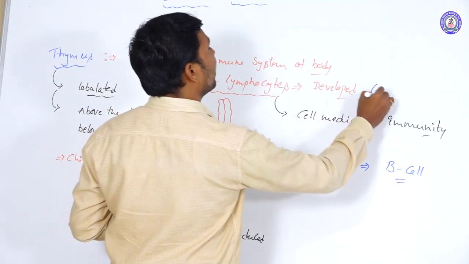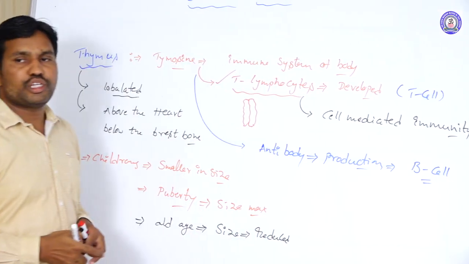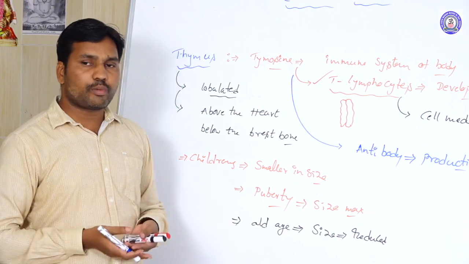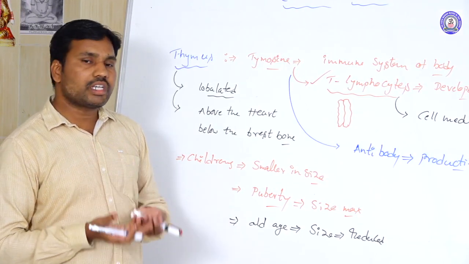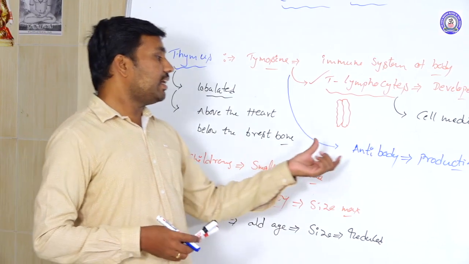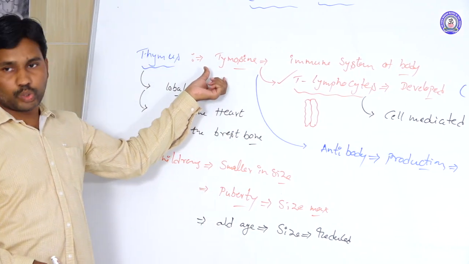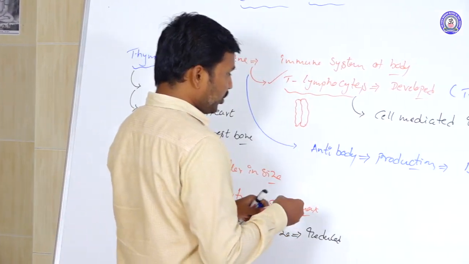The T lymphocytes are called the T cells. Here the B cells are producing the antibodies. The corresponding antibodies are produced whenever the pathogens enter into the body and infect it. At that time, the antibody productivity is also influenced by the thymosin only. So this is nothing but humoral immunity.